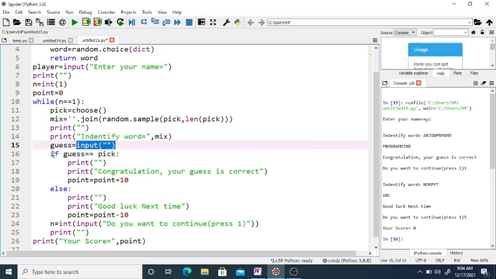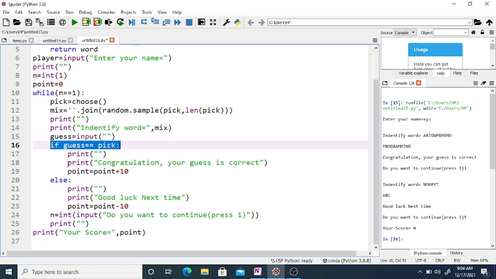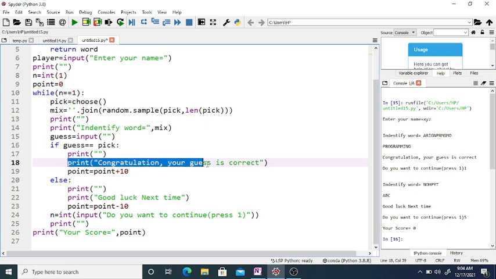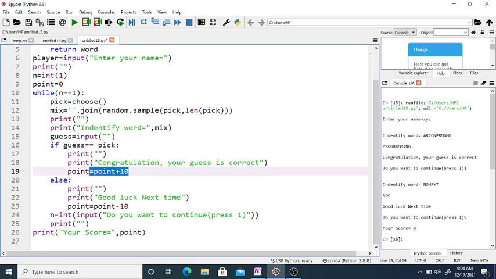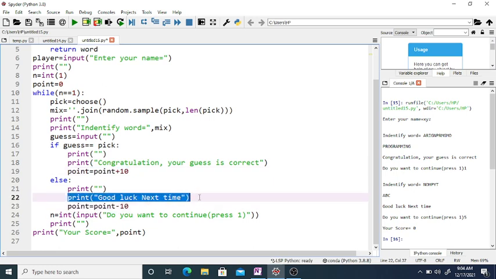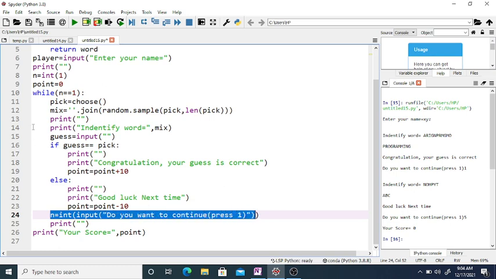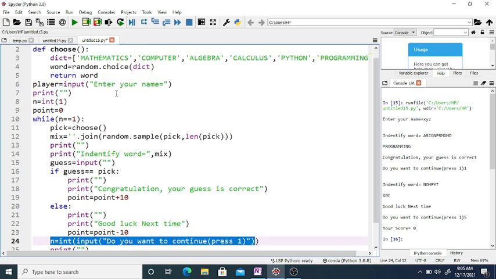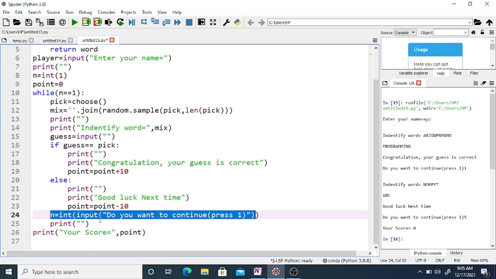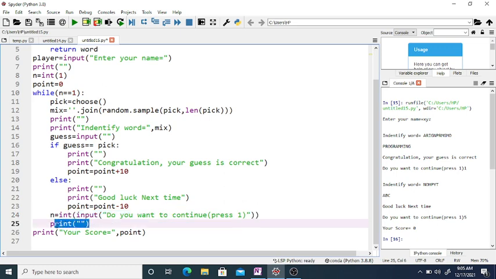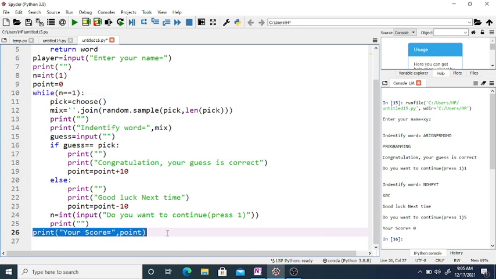He enters here. Now if his guess is equal to pick, then the message will display and he will get 10 points. Otherwise the message "Good luck next time", and he will lose 10 points. Now if he enters 1, then it continues again. Again one word is selected from the dictionary, and again the same process. If he enters anything other than 1, then it will exit the while loop, and finally we display the player score here. Okay, thank you.